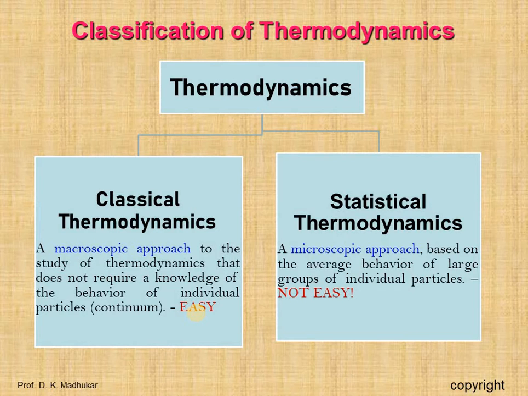This is known as classical thermodynamics. The analysis of a macroscopic system requires simple mathematical formulas. The values of the properties of the system are average values. For example, consider a sample of gas in a closed container. The pressure of the gas is the average value of the pressure exerted by millions of individual molecules.